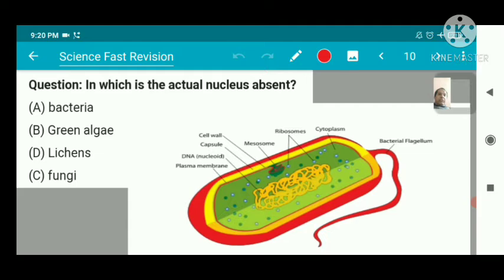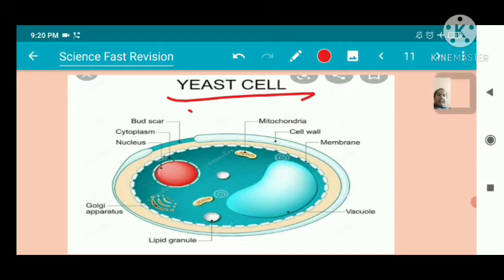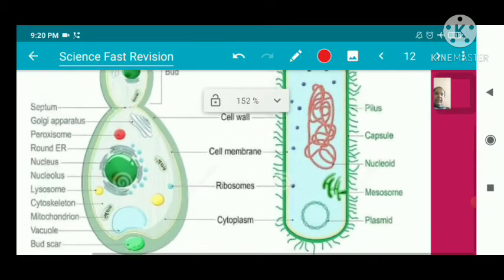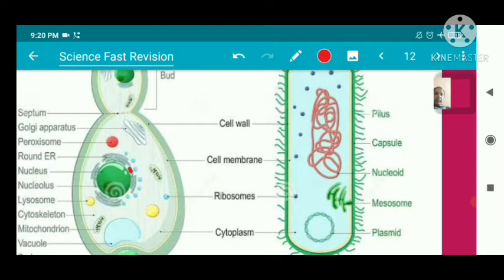In which is the actual nucleus absent? Nucleus is absent in bacteria. Here you can see that this is a cell of bacteria and a well-defined nucleus is not present inside this cell. So the nucleus is absent here. In a eukaryotic cell, this is a well-defined nucleus. And in fungal cells, the nucleus is well defined. Here you can see the cell nucleus is well defined, but here the nucleus is absent, not well defined, inside this bacterial cell.